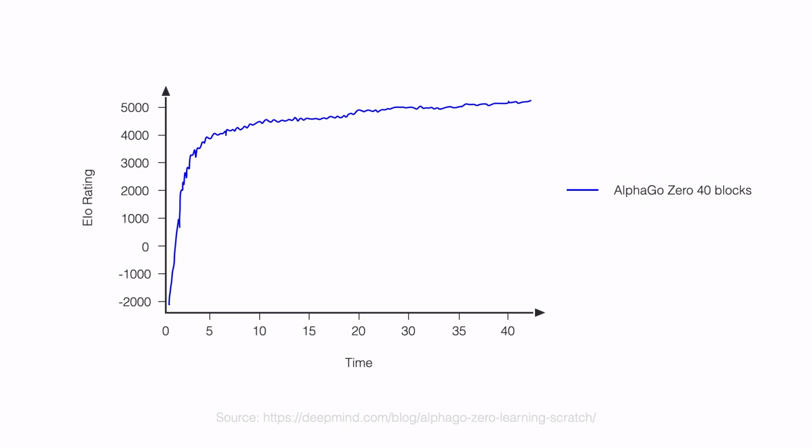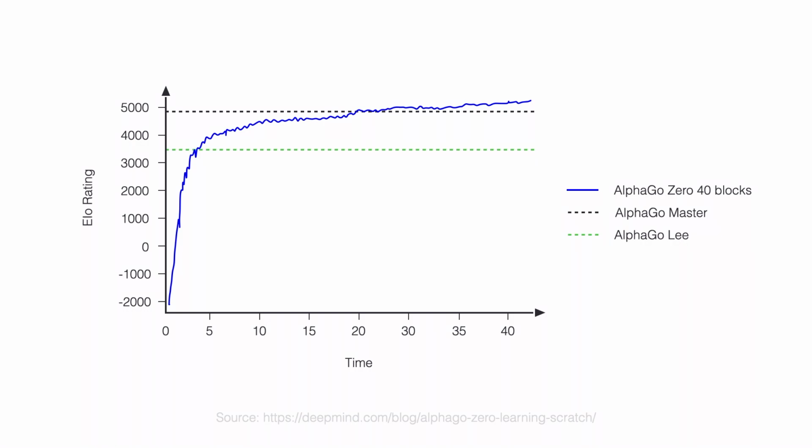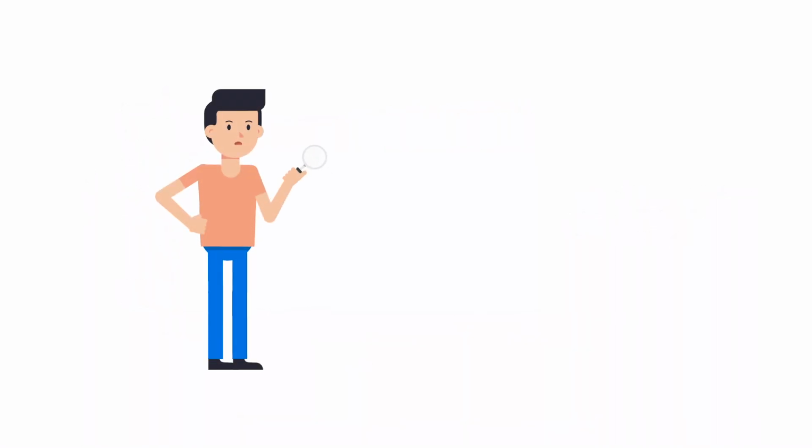On the y-axis you can see a measure of performance. The blue curve shows you how a new algorithm performs as it learns to play the game. You see how quickly it improves over time. The dotted lines give you a reference of the performance of previous algorithms. These are already good enough to consistently beat human grandmasters. Learning is very quick. It takes less than 5 days to beat the first generation and about 20 days to beat the second generation.